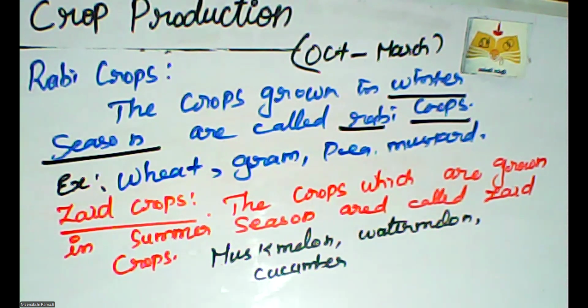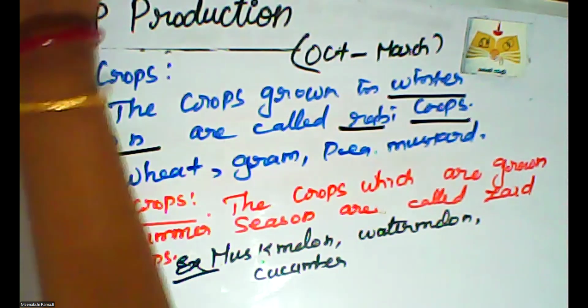Muskmelon, watermelon and cucumber give more water to increase our body's water level. So the crops which are grown in summer season are called Zaid crops. Examples of Zaid crops are muskmelon, watermelon and cucumber.